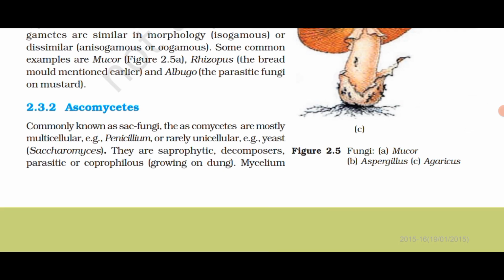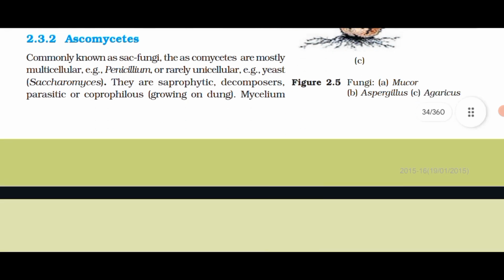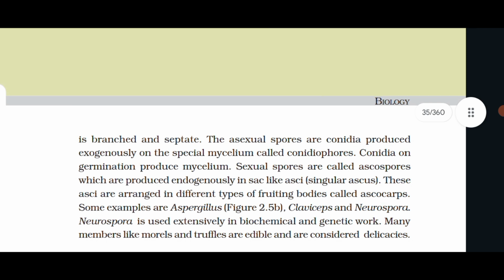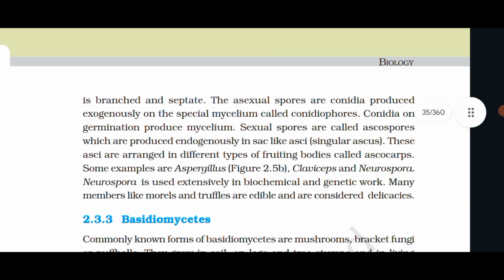2.3.2 Ascomycetes, commonly known as sac fungi. The Ascomycetes are mostly multicellular, as in Penicillium, or rarely unicellular, as in yeast, Saccharomyces. They are saprophytic, decomposers, parasitic, or coprophilous, growing on dung. Mycelium is branched and septate. The asexual spores are conidia produced exogenously on the special mycelium called conidiophores. Conidia on germination produce mycelium.